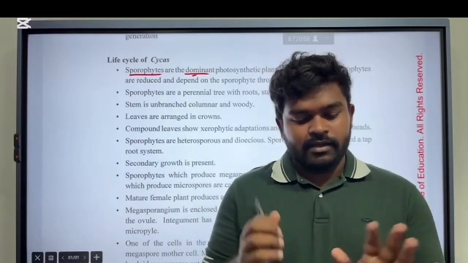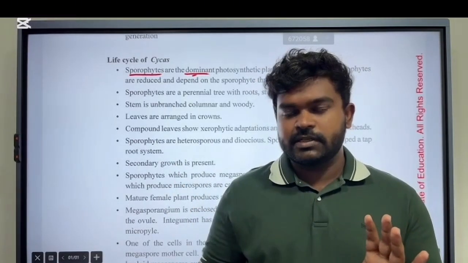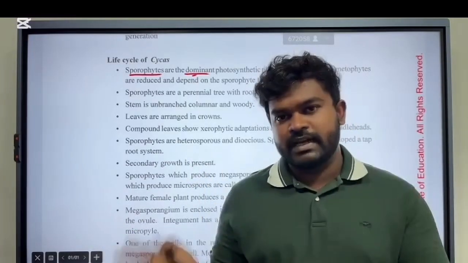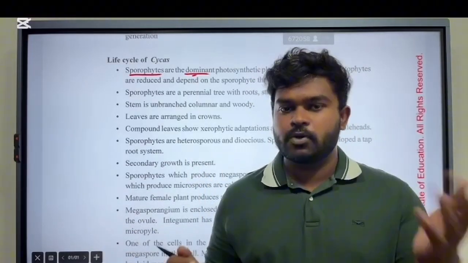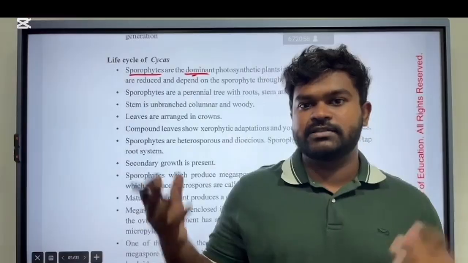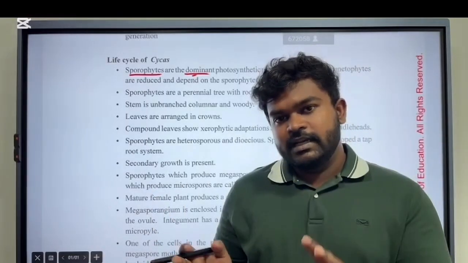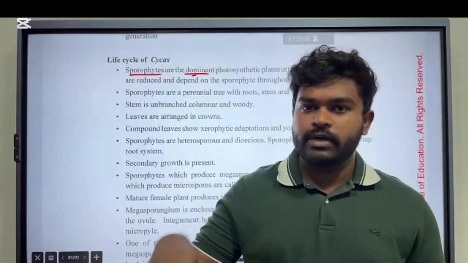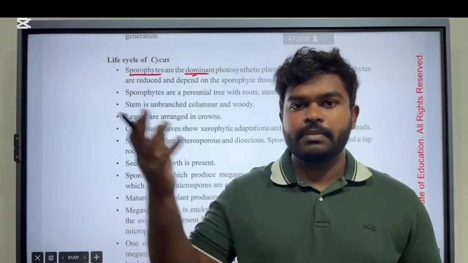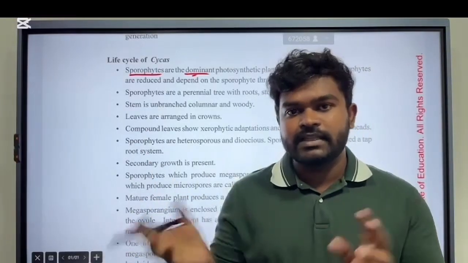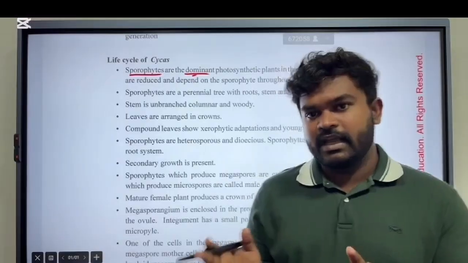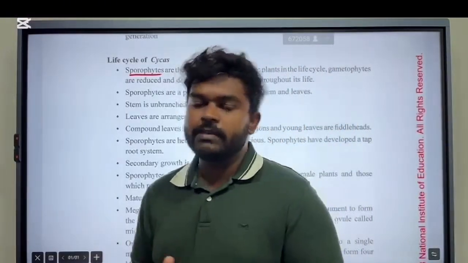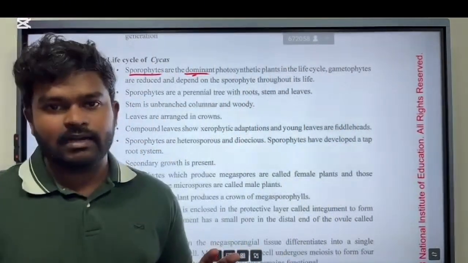First know what the common structure is. There are two alternating generations, gametophyte and sporophyte. Sporophyte produces spores, gametophyte produces gametes. Then you have to know the differences. If you compare Nephrolepis and Pogonatum, what are the differences? If you compare Pogonatum and Selaginella, what are the differences and similarities? Likewise, you have to know. Then you will be able to explain any plant life cycle.